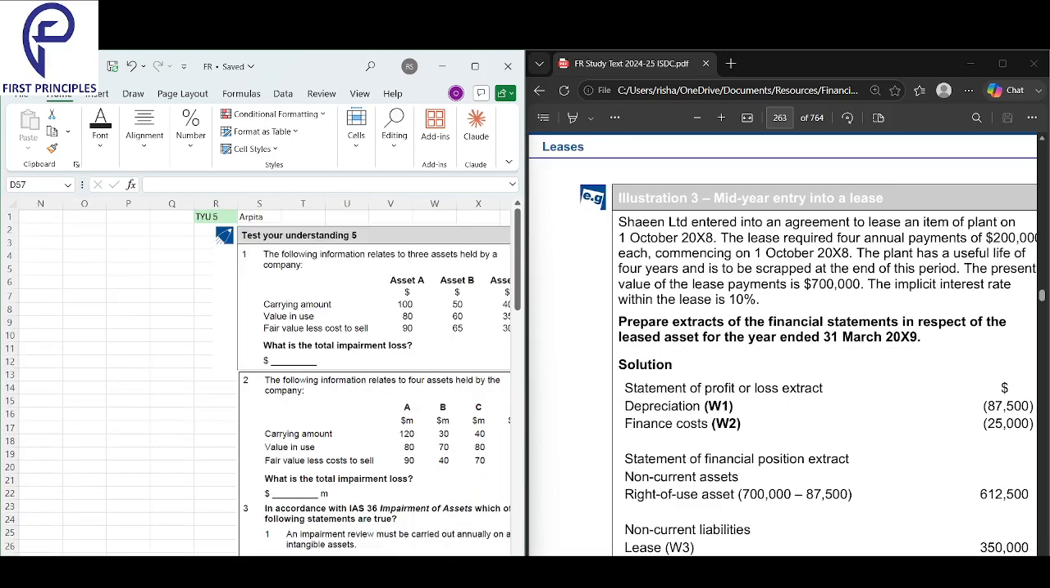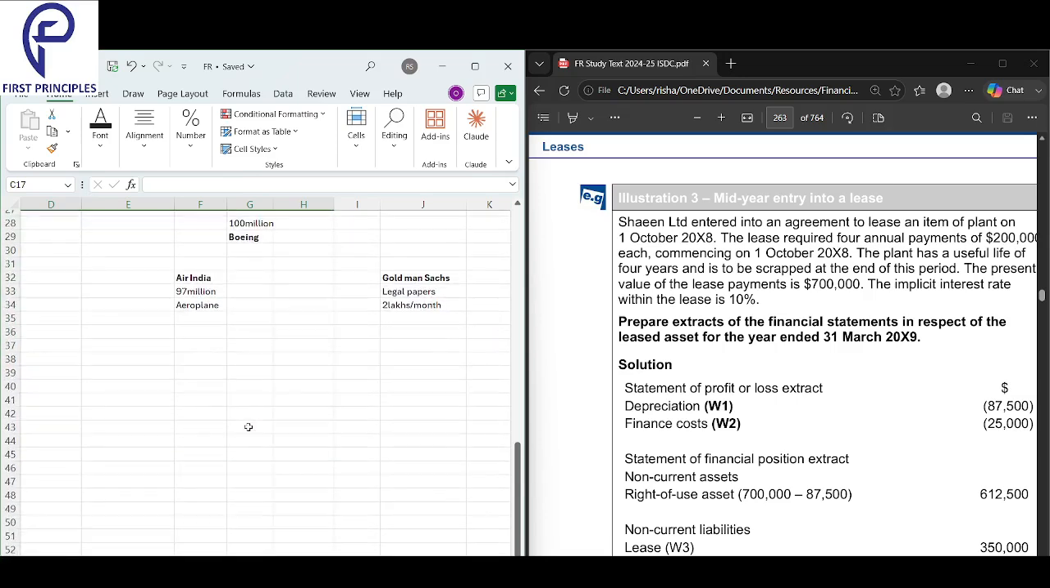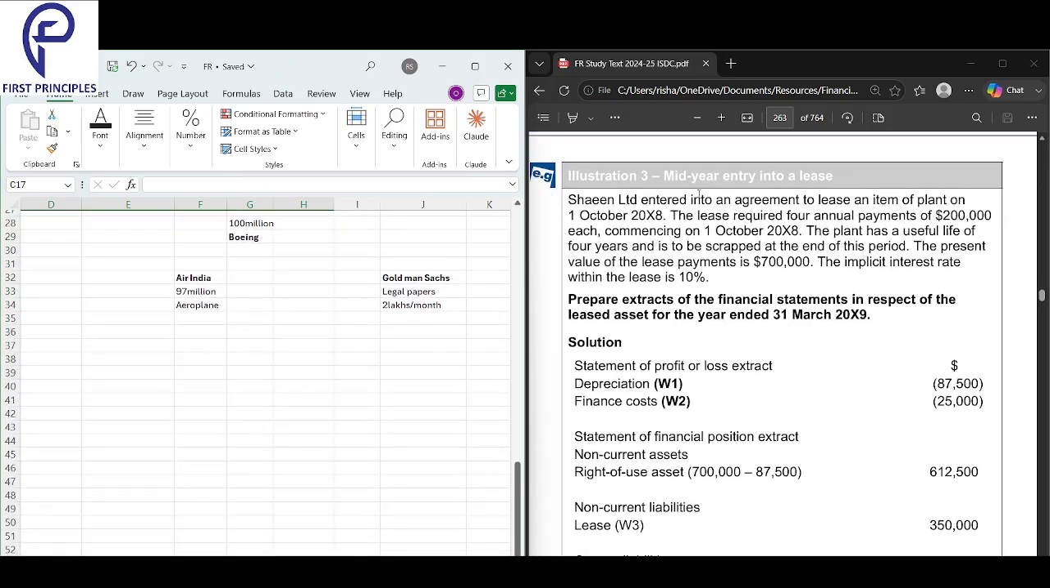So now what happens is, how do you do the accounting for that? It's very simple. So let's look into the numbers here quickly, simultaneously. Shaheen entered into a lease agreement on 1st October.